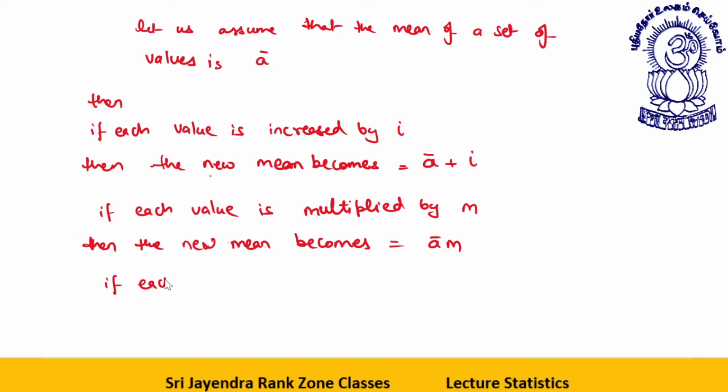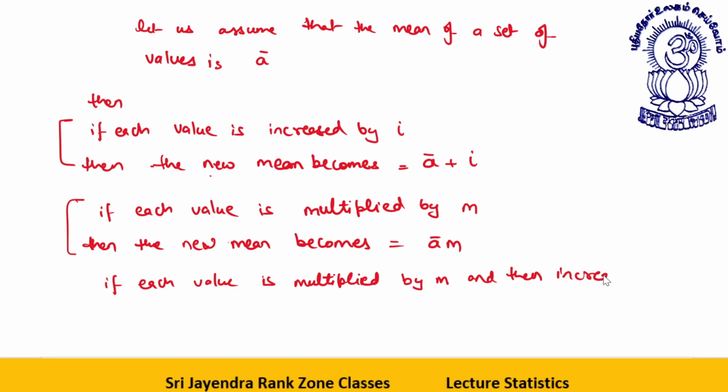Again, if each value is multiplied by m and then increased by I, then the new mean becomes a bar m plus I, or m into a bar plus I. M means multiply, plus I is the increment.